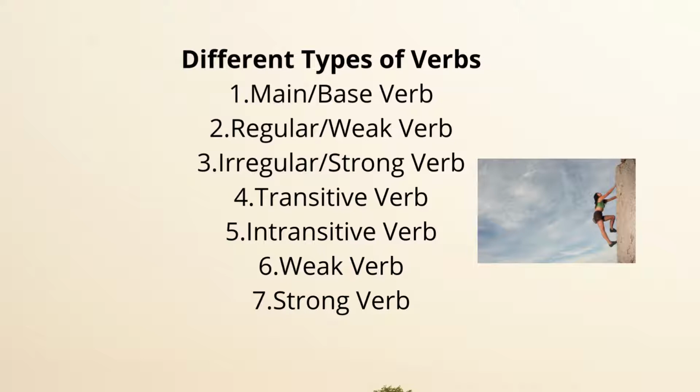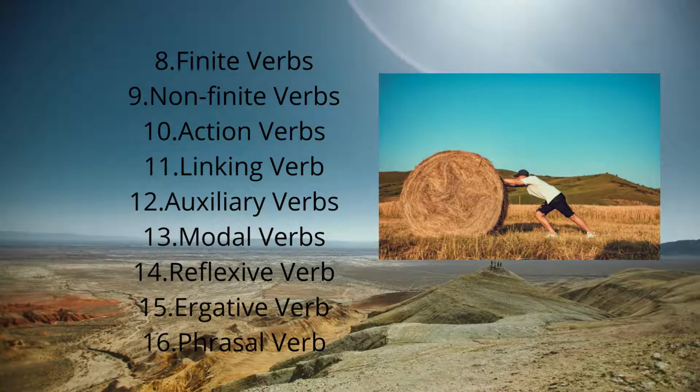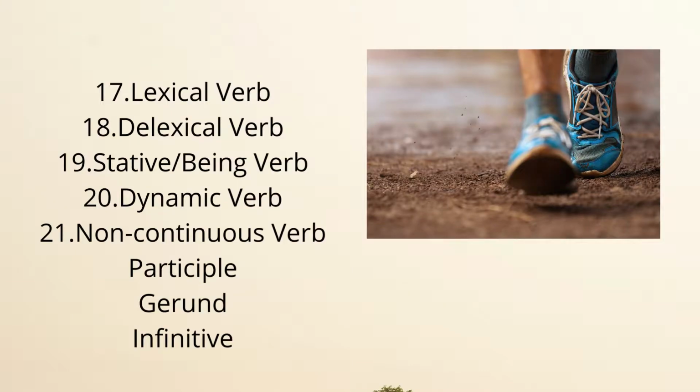The first is the main and basic verb. Then regular, irregular, transitive, intransitive, weak and strong verbs respectively. You can see all the other remaining types. We will discuss them one by one.